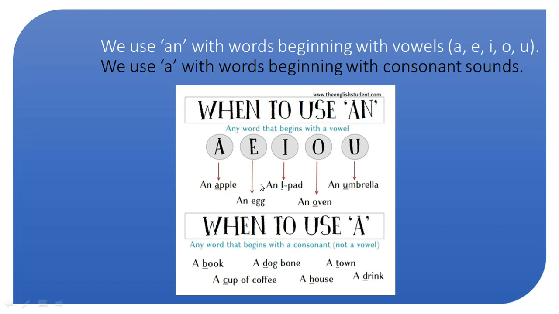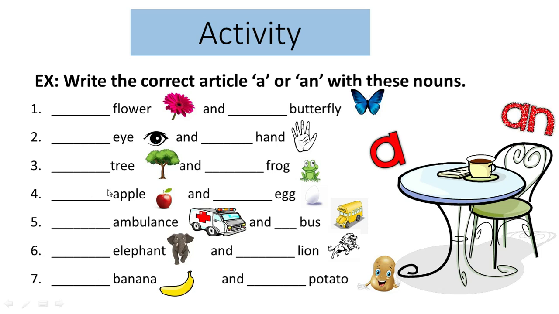When to use a: any word that begins with a consonant. A book, a dog bone, a town, a cup of coffee, a house, a drink. Now in these words, like B of book, D of dog, T of town, C of cup, H of house, and D of drink, all the first letters are consonants. That's why we have used a with them. Now there is a little activity over here. We are going to see with which nouns we are going to use a, or with which nouns we are going to use an.